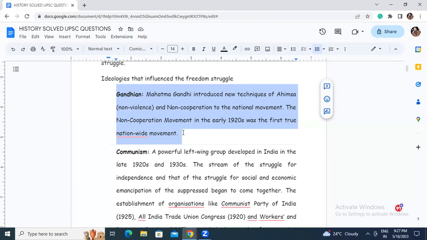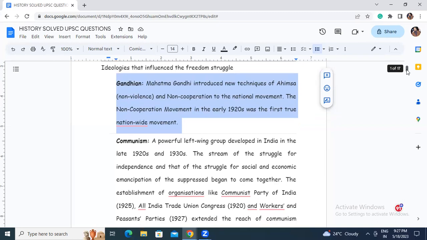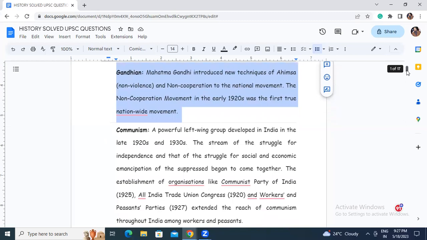Those were actually region based, but this non-cooperation movement was a kind of national movement, as it was taking place in different parts of India, right? With a single aim or a single goal, it was supported by different leaders throughout India, and obviously under the leadership of Mahatma Gandhi.